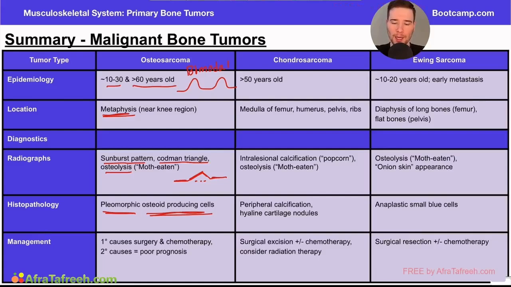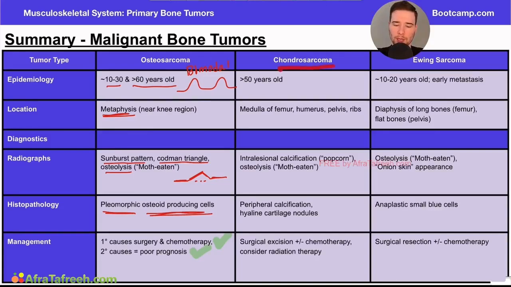Now, when we talk about the management here, it's going to depend. Is this a primary cause which can respond to surgery or chemotherapy, or is this due to secondary causes? Again, more details on this in the video, but primary osteosarcoma has an unknown etiology, whereas secondary osteosarcoma can be due to a variety of different things, including radiation exposure, Paget disease of the bone, retinoblastoma, bony infarcts, and some other things as well. Now, let's turn our attention to the chondrosarcoma.